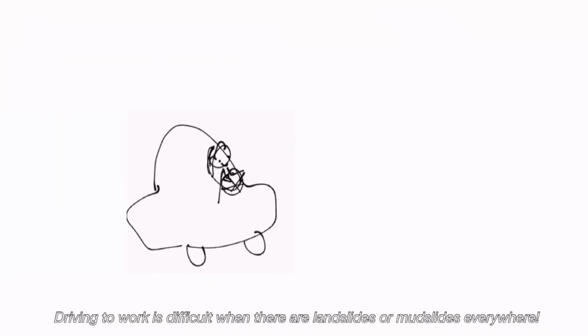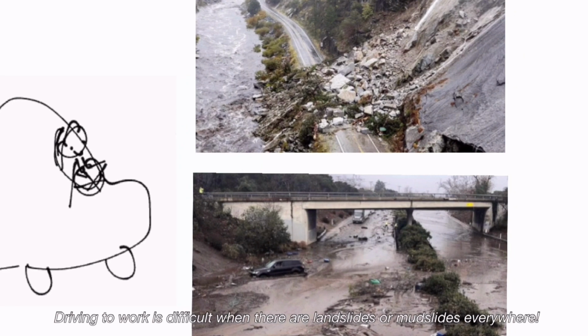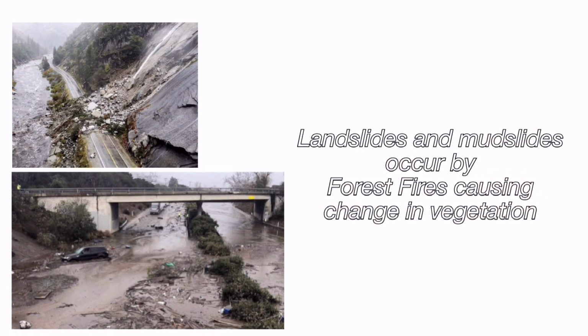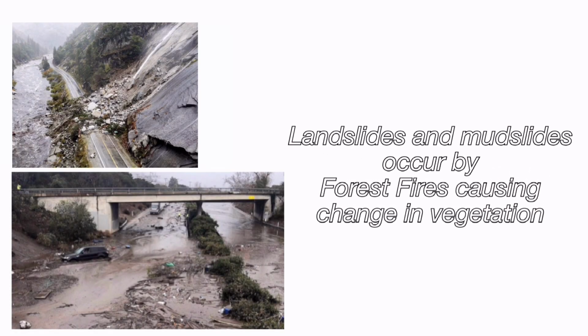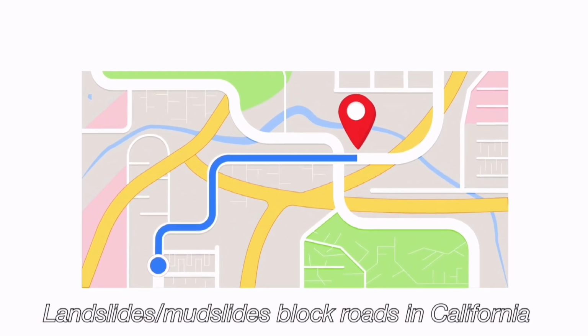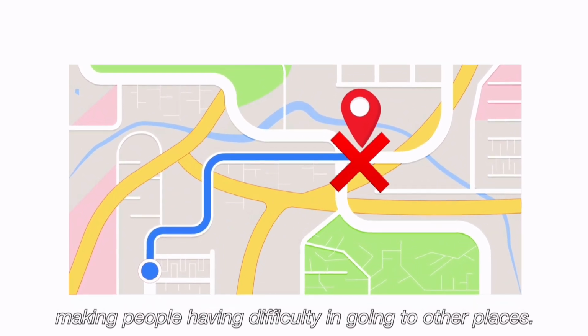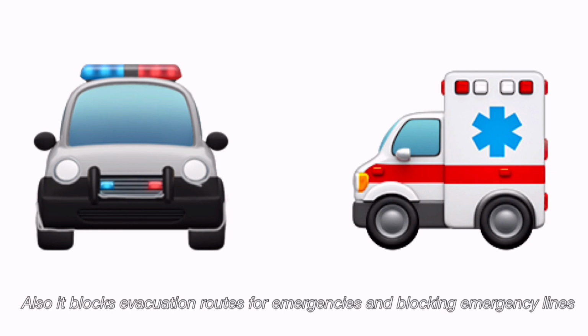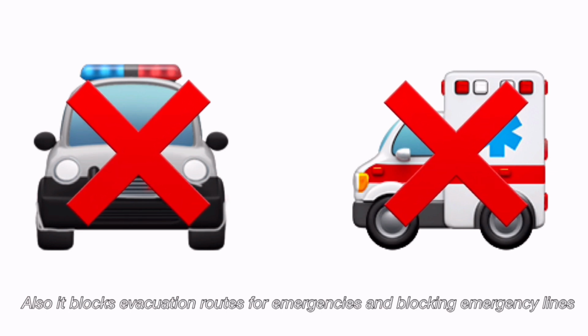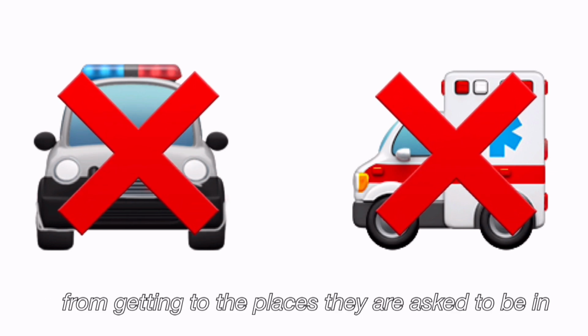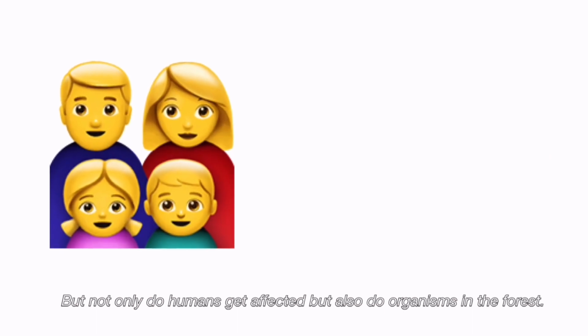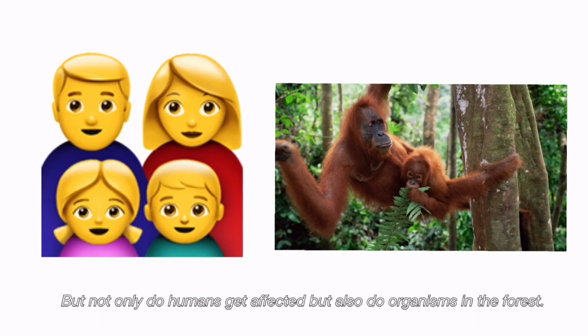Driving to work is difficult when there are a lot of landslides or mudslides everywhere. Landslides and mudslides occur by forest fires causing a change in vegetation. Landslides or mudslides block roads in California, making people have difficulty in going to other places. Also, it blocks evacuation routes for emergencies and blocks emergency lines from getting to the places they are asked to be in. But not only do humans get affected, but also do organisms in forests.